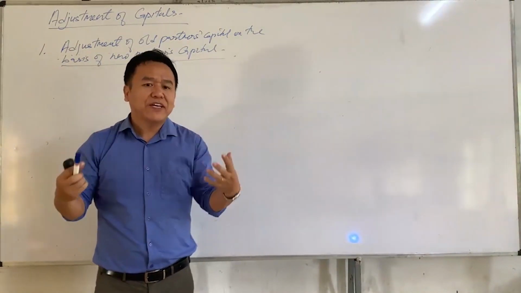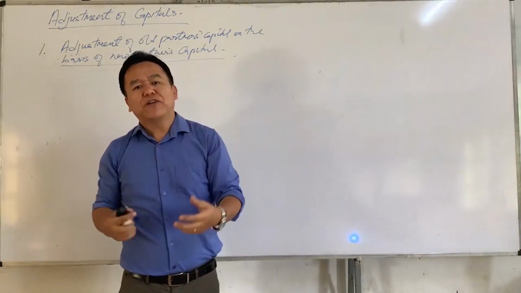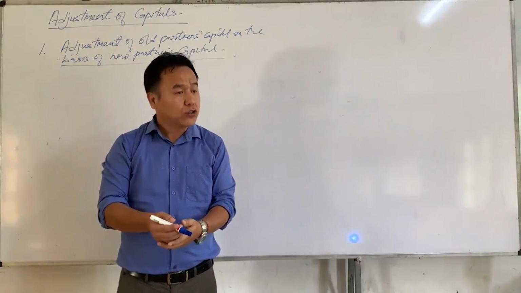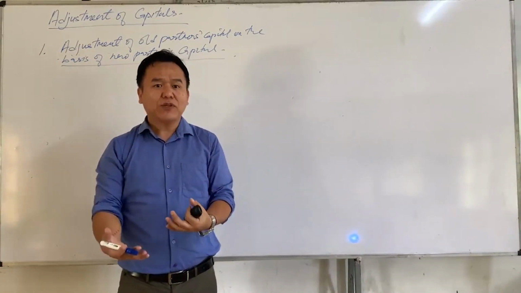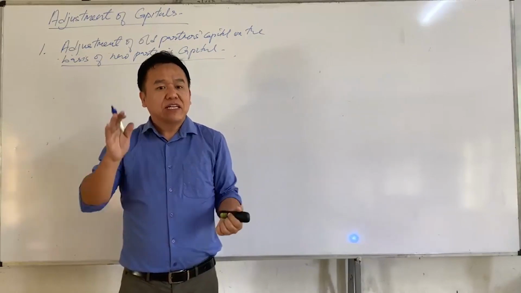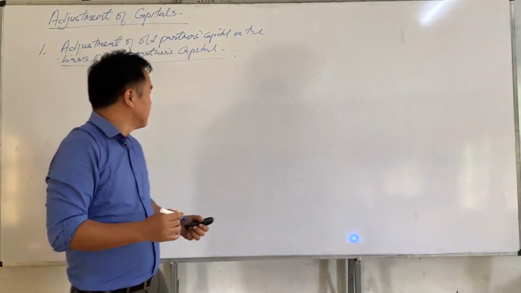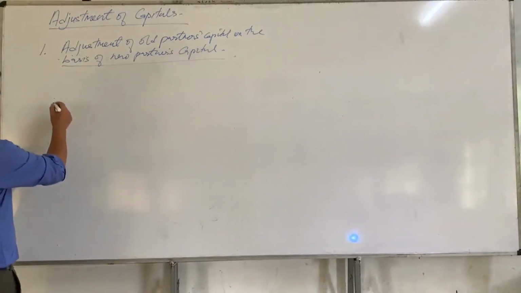Instead, they want a new capital, on the basis of the new partner's capital. So, in order to calculate the old partners' new capital, we have three necessary steps.